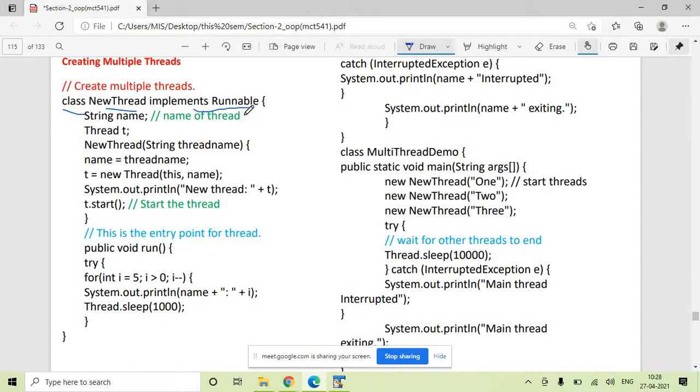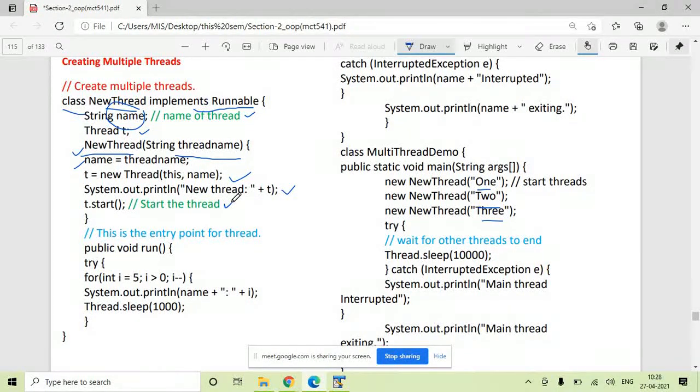You have created one string variable and one reference variable of type thread. You have created a constructor, new thread, which accepts a thread name, a string parameter from the user, like 1 2 3, and it initializes the thread name to this particular name variable. Here we initialize it. We create a new thread: t is equal to new thread, this comma name, whatever name we have supplied. You will print the new thread, that is the name of the new thread, the priority of the new thread, the group which it belongs to, and you start the new thread.